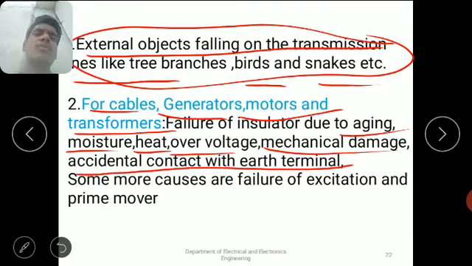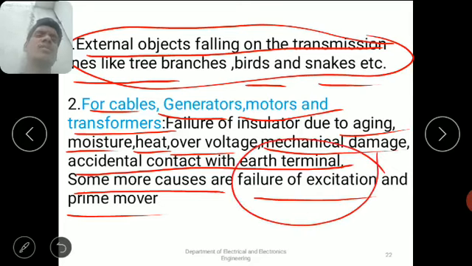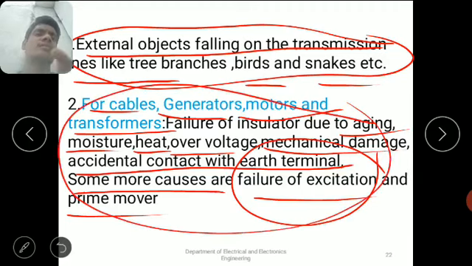Some more causes are there, that is failure of excitation and prime mover. If excitation fails to give the supply, then what happens? The output of the alternator may be disturbed. Those are the causes of faults in the generator, motor and transformer.